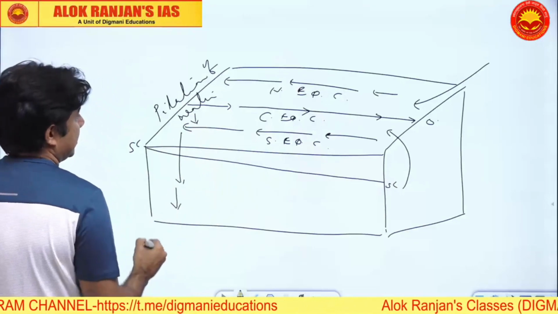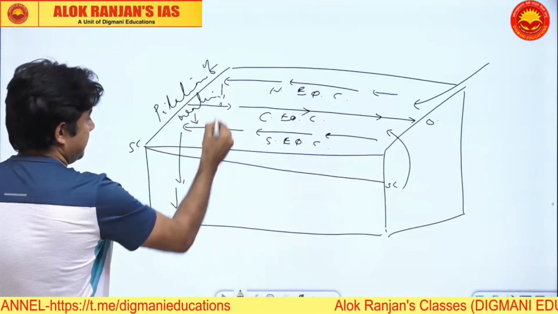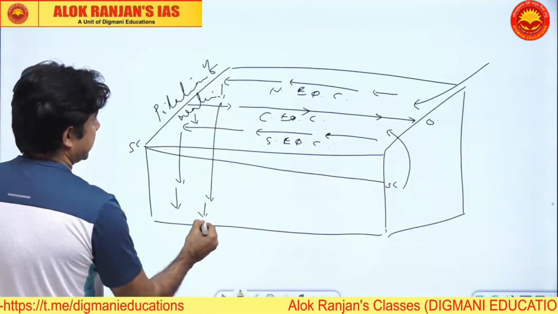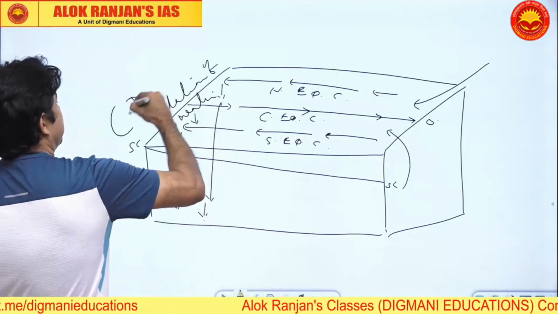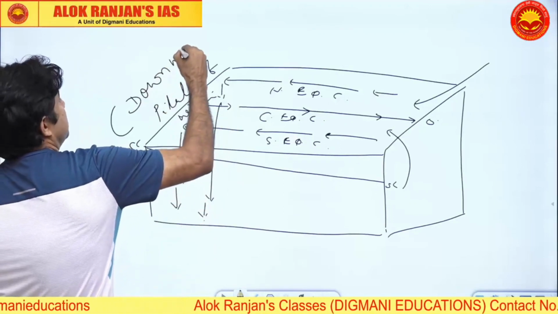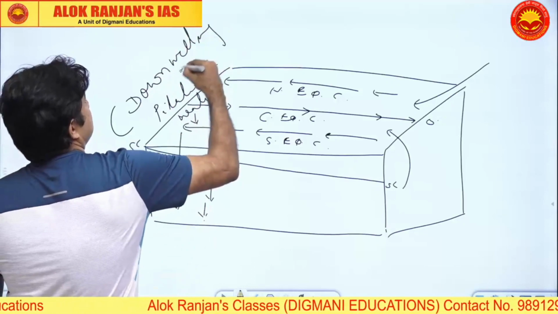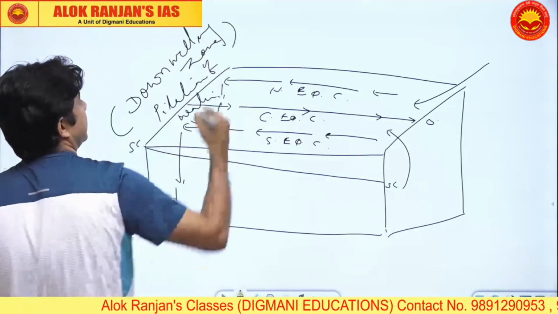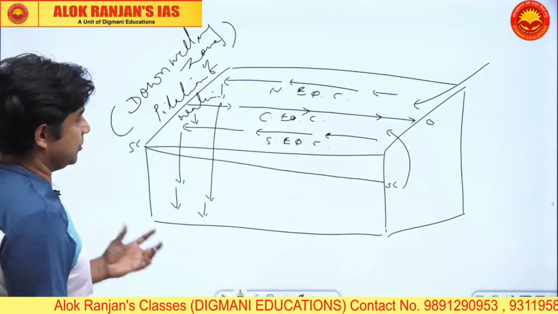And these regions will be marked by the downwelling zone. Near Brazil, you have the downwelling zone.